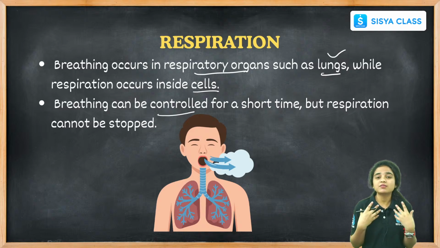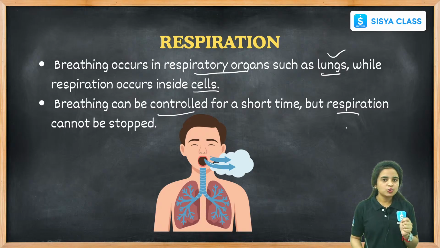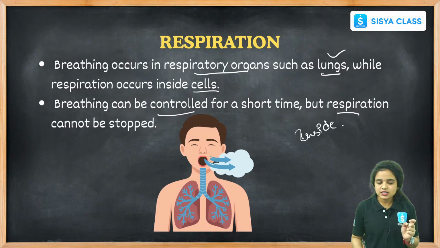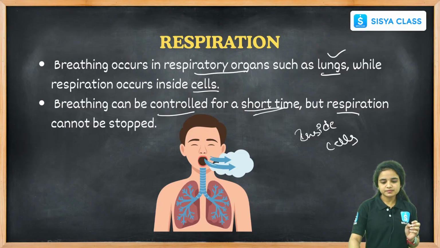When we are swimming in the water, we control our breath. But can we control respiration? No, we cannot control the respiration process because it happens inside the cells. The breathing process can be controlled only for a short time, not for a longer time.